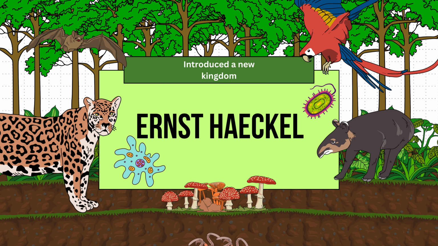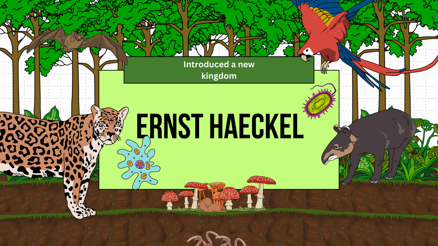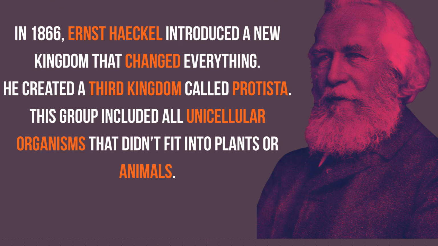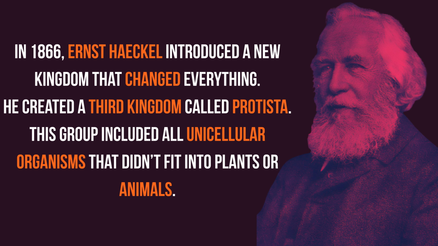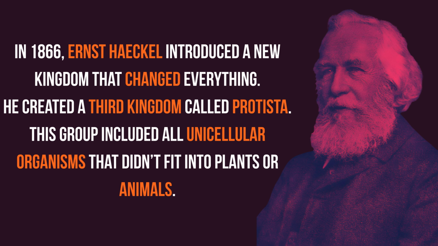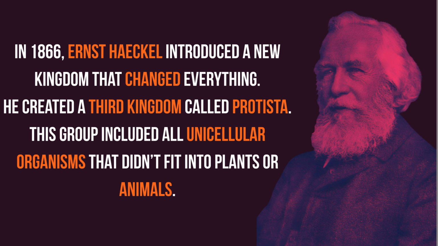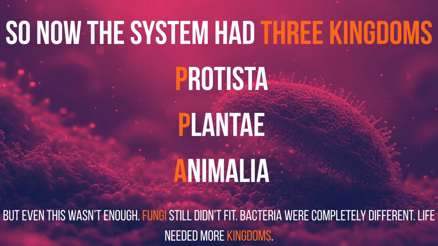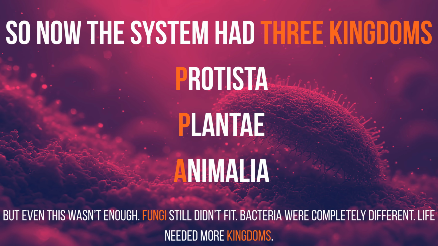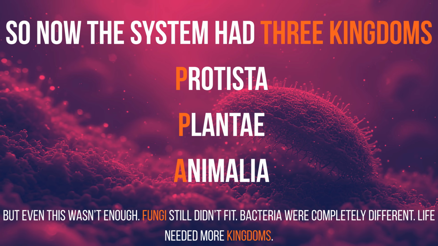Ernst Haeckel introduced a new kingdom. In 1866, Ernst Haeckel introduced a new kingdom that changed everything. He created a third kingdom called Protista. This group included all unicellular organisms that didn't fit into plants or animals. So now the system had three kingdoms: Protista, Plantae, and Animalia.